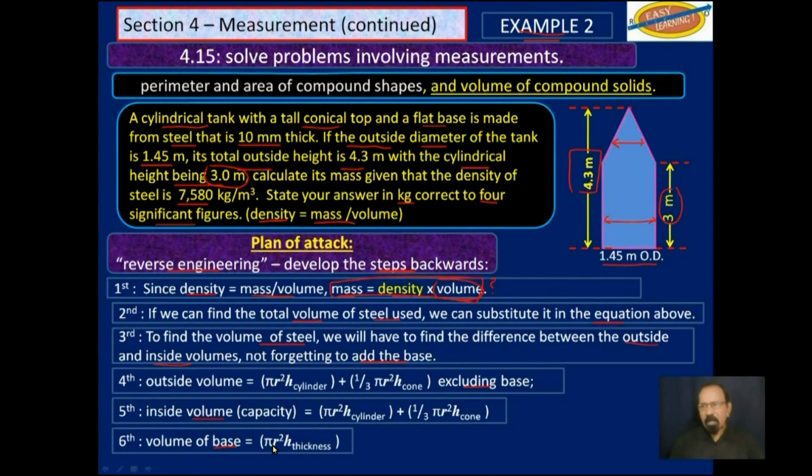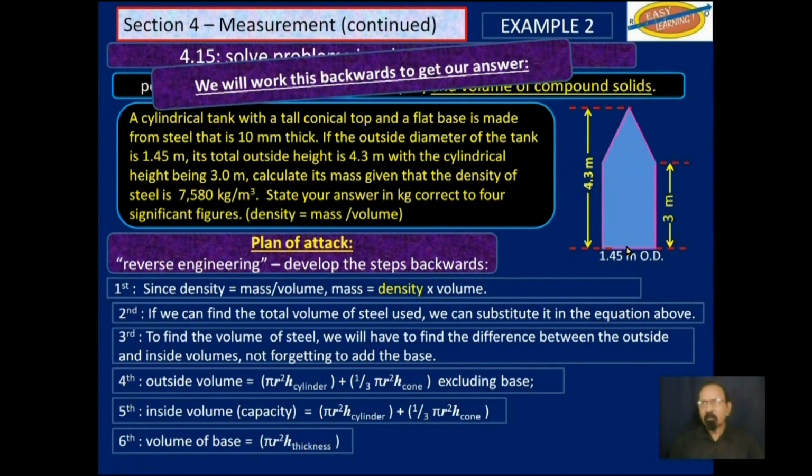So now we also have to find the volume of the base, which is pi r square h, a disk down here. So let's see. We will work backwards to get our answer. So now we know what we are doing. We'll find the total inside volume. We'll find the total outside volume. We subtract the inside volume from the outside volume. And then we will relate that to the equation we are given.